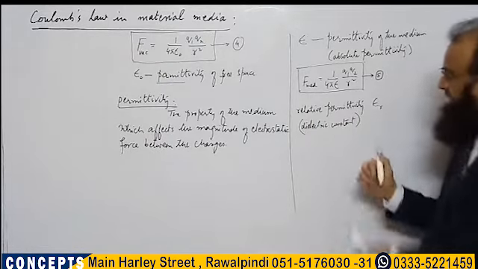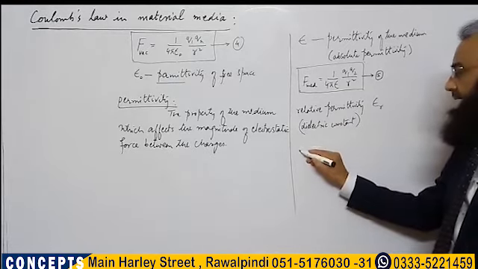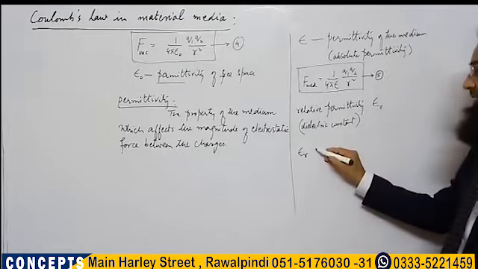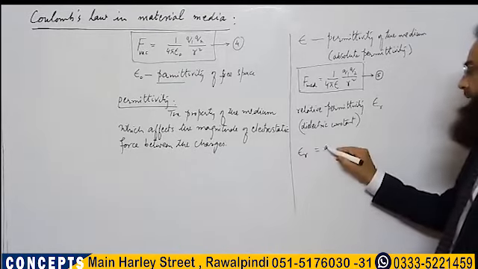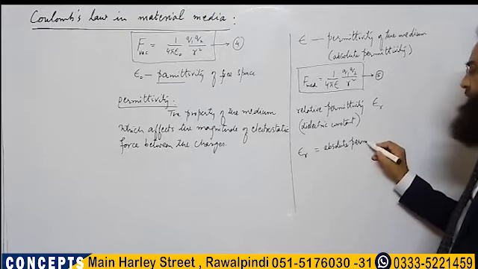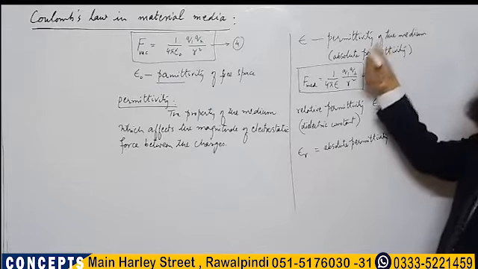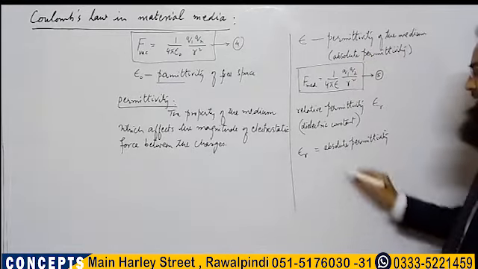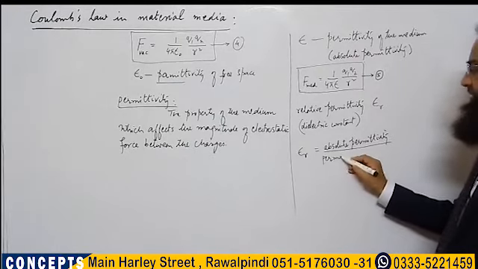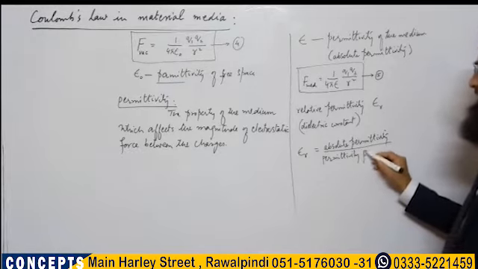So if we define this epsilon r, the relative permittivity, it comes out as epsilon r equal to absolute permittivity, which is the permittivity of the medium, divided by the permittivity of free space.